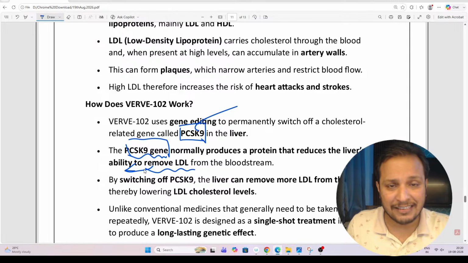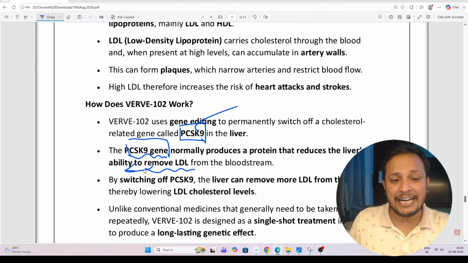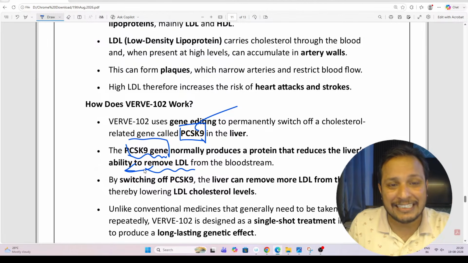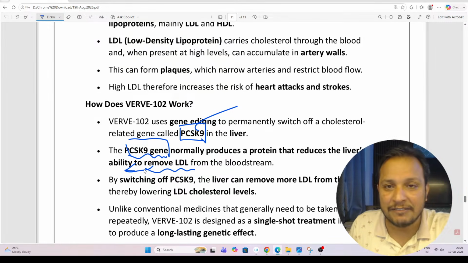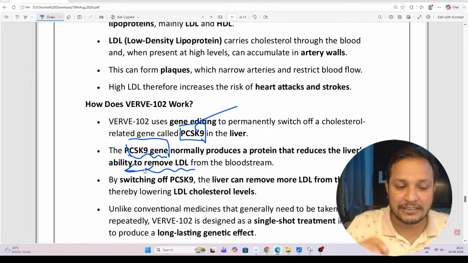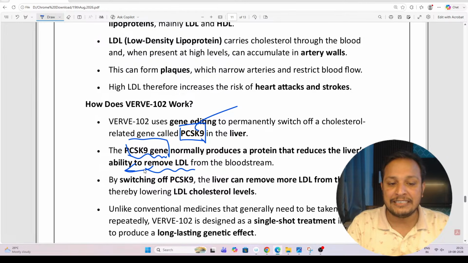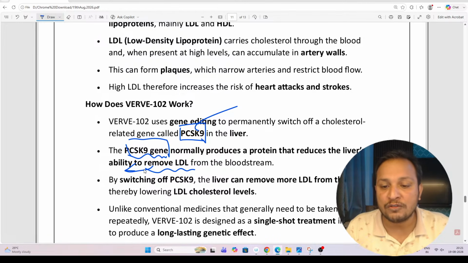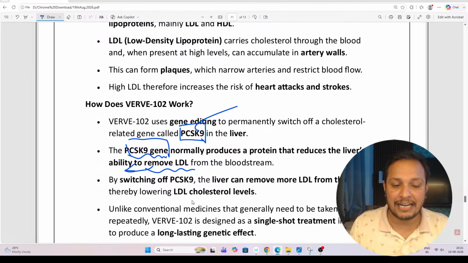Verve 102 therapy is a gene-based therapy. What it does? It basically edits PCSK9, which is a gene related to LDL. So by switching off PCSK9, the liver can remove more LDL from the blood, thereby lowering the LDL cholesterol level.